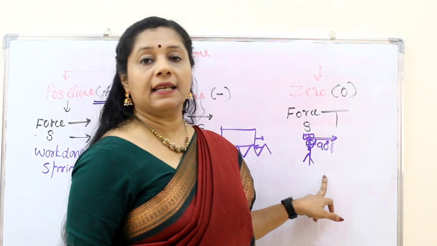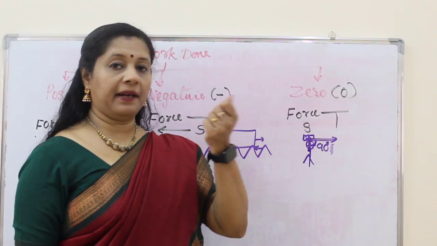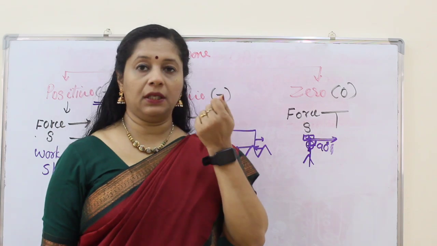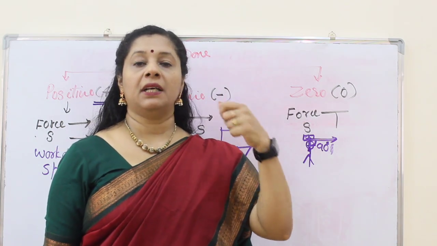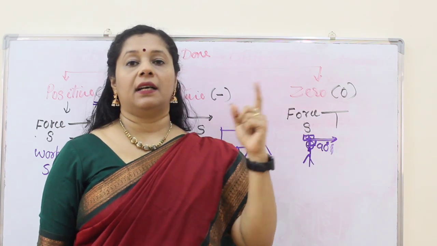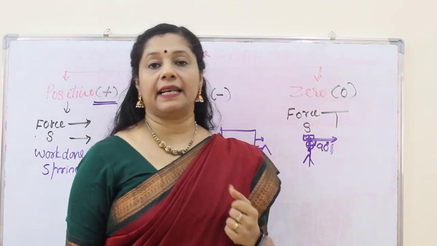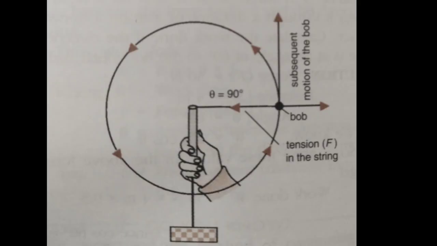So in that case, is it positive, negative or zero? It is zero. The same way, if I am tying a stone to a thread and I am just rotating it, at any point of time, the force acting on it and the displacement, if you see the tangent, then it is 90 degrees. So in that case also we can say work done is zero.